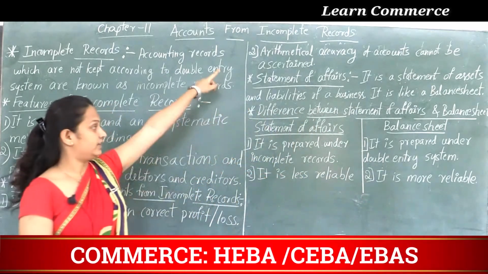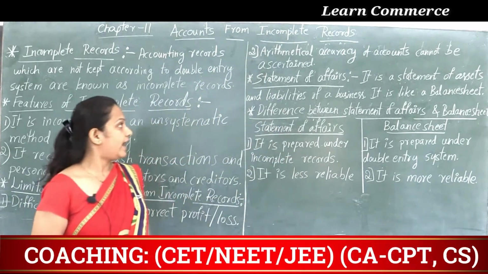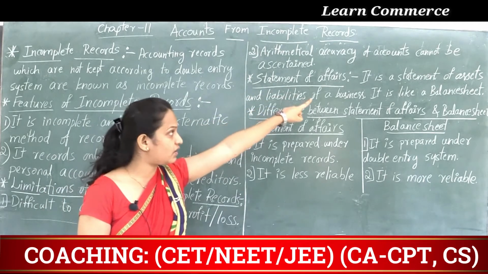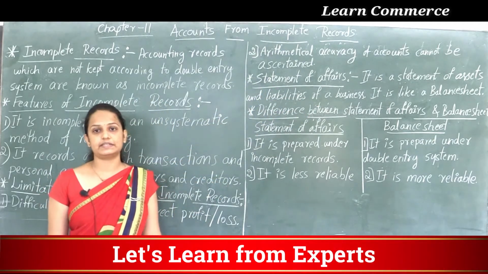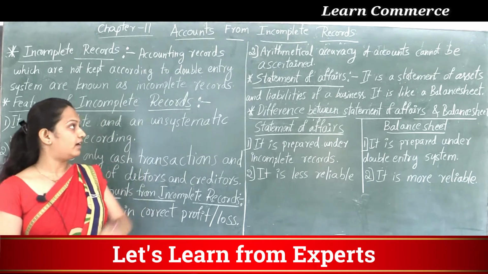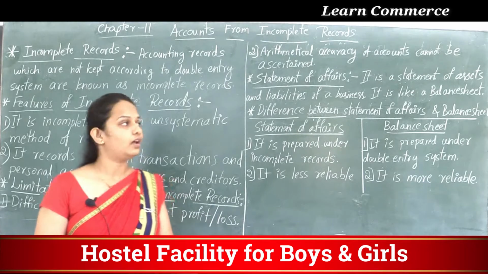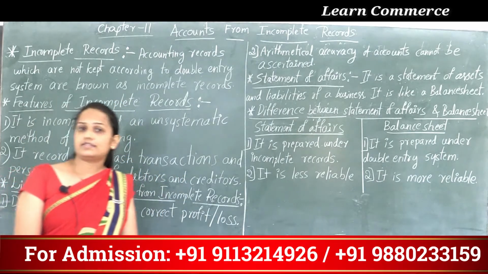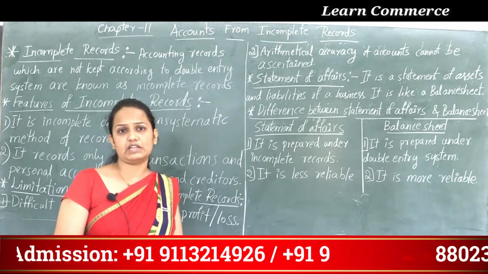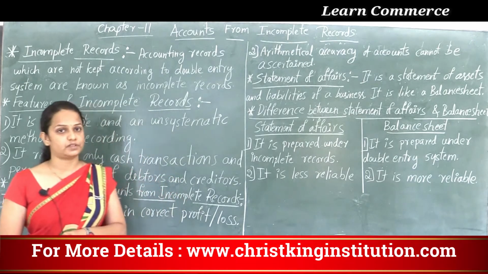Then second limitation: arithmetical accuracy of accounts cannot be ascertained. Under the single entry system, we can't get the arithmetical accuracy of the accounts. Why? Because here we are not preparing the trial balance. You studied the last chapters, financial statement 1 and financial statement 2, isn't it?